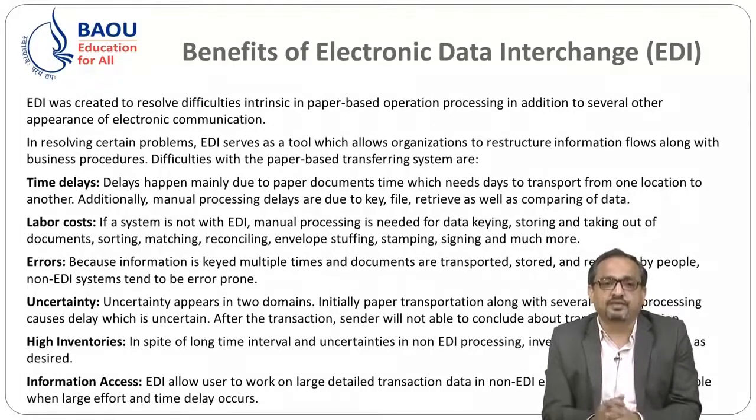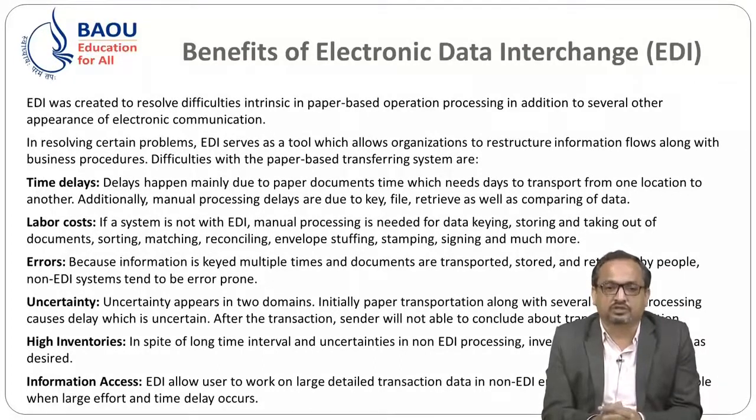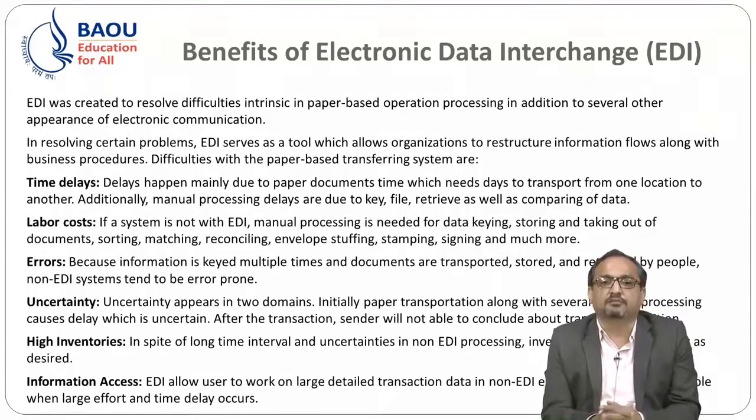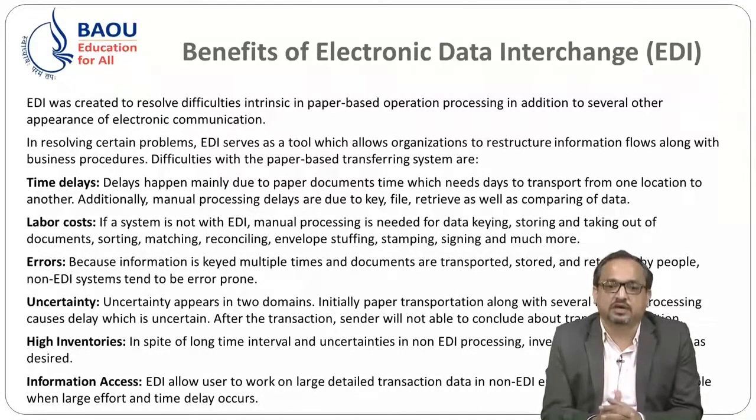First, time delays. Delays happen mainly because paper documents need time to be transported from one location to another. Additionally, manual processing delays are due to key file retrieval as well as comparing of data. Then labor cost.